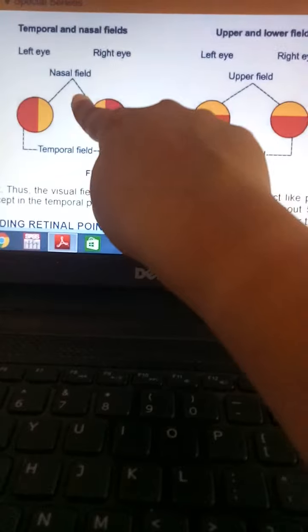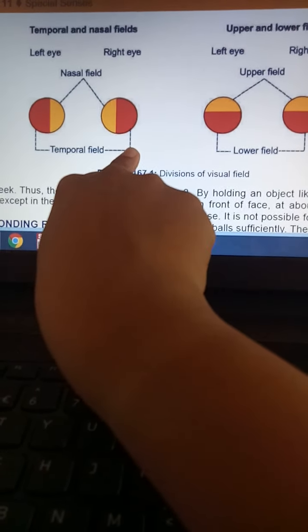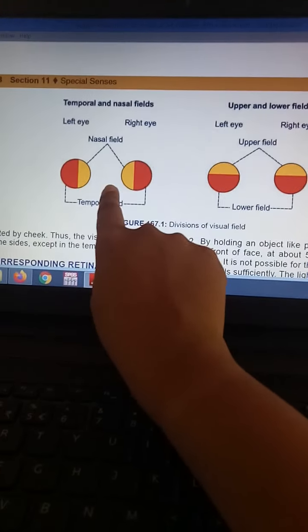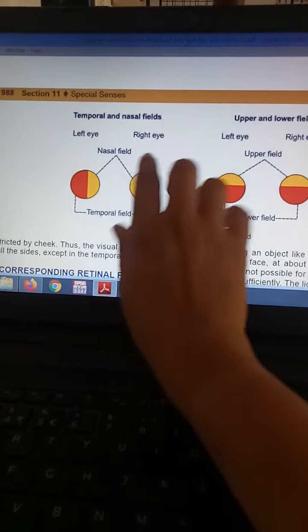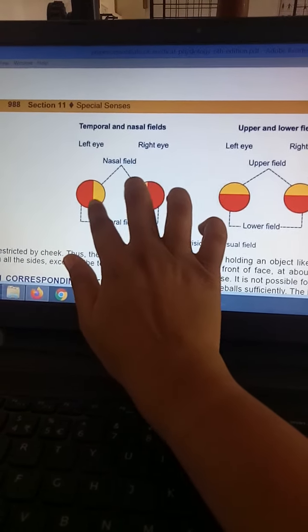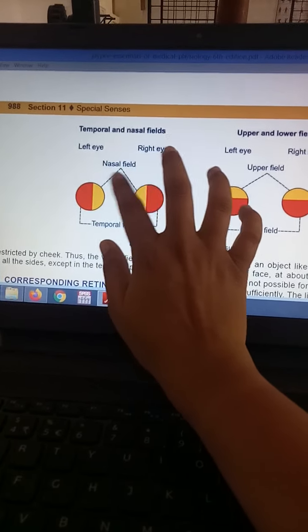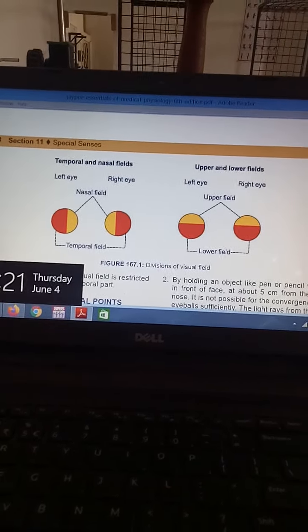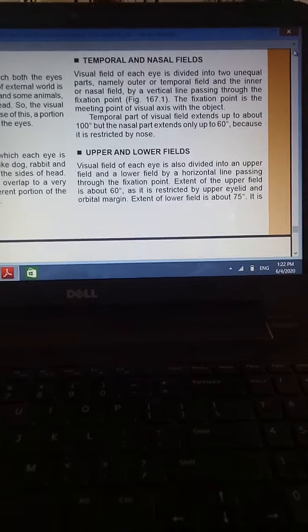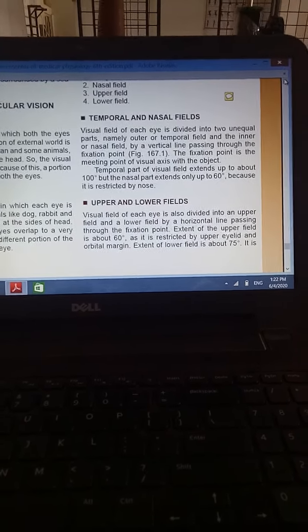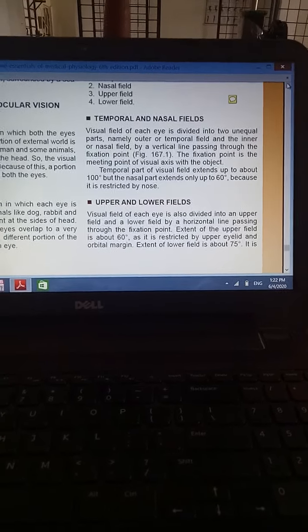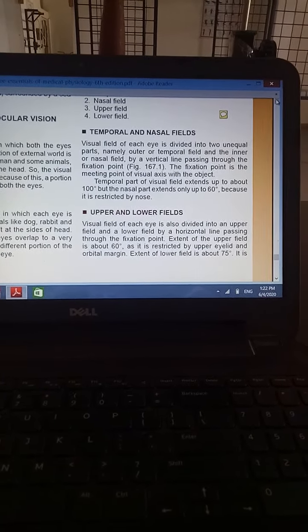So you can easily understand this. This is the nasal field. These are two eyes, the left eye and the right eye. First we will talk about the temporal and nasal field. Temporal is also known as the outer, and nasal is also known as the inner.